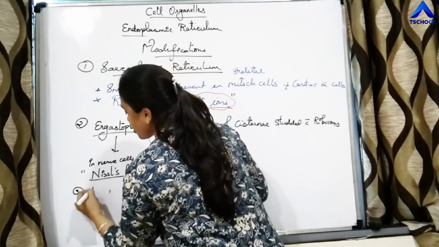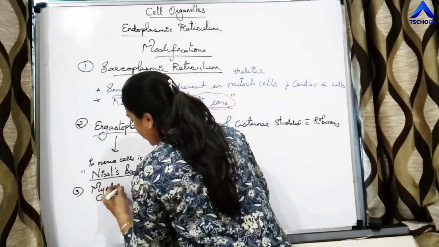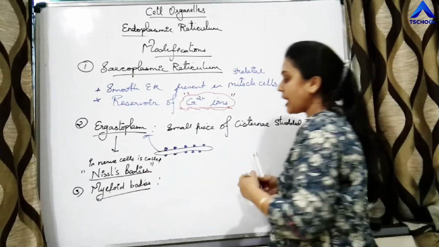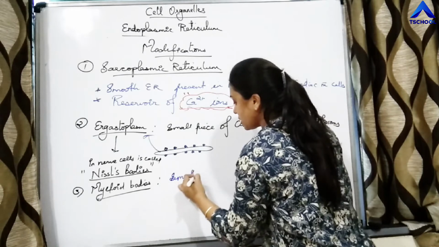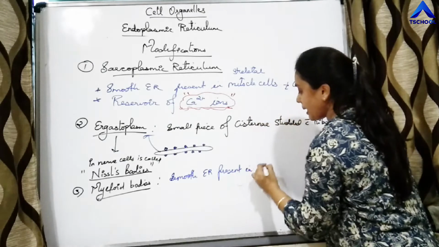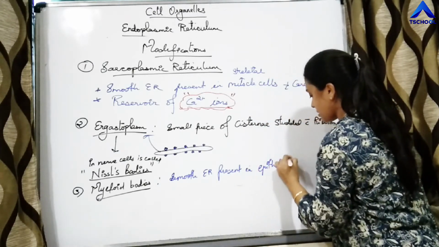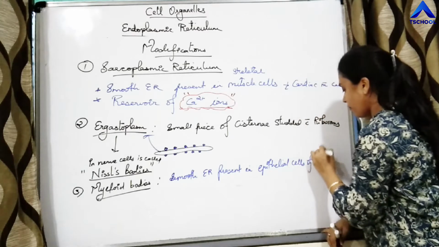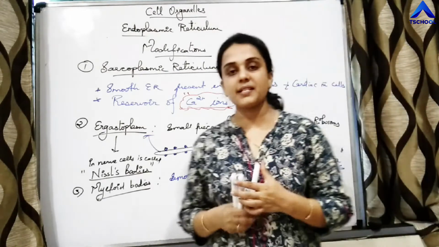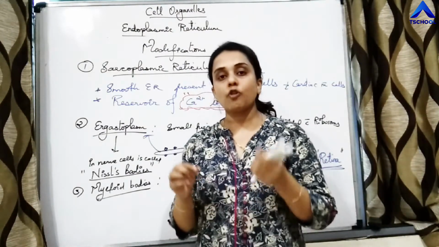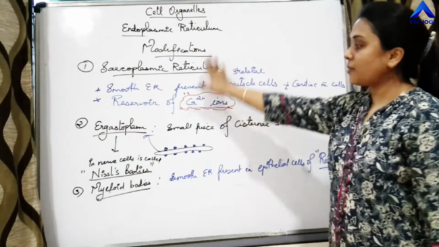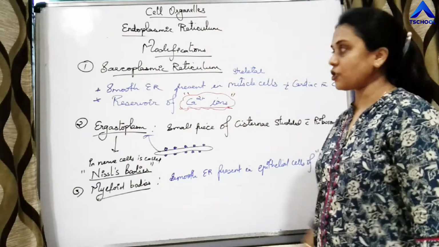Then the third modification is myeloid bodies. Myeloid bodies are nothing but smooth ER present in the epithelial cells of retina. Right? The retina present in the eye, the epithelial cells of retina also have smooth ER. That smooth ER is called myeloid body. So these are the modifications of the endoplasmic reticulum.